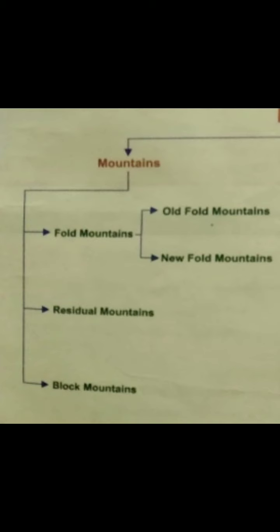Is that clear? Now, in case of mountains, there are three types of mountains. As you can see, fold mountain, residual mountain, and block mountain. Now, fold mountain is again categorized in two parts: old fold mountain and new fold mountain. Now, before we learn old fold mountain and new fold mountain, we have to learn what fold mountain is and how they are formed.